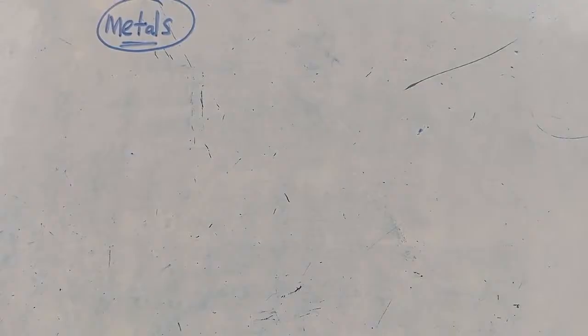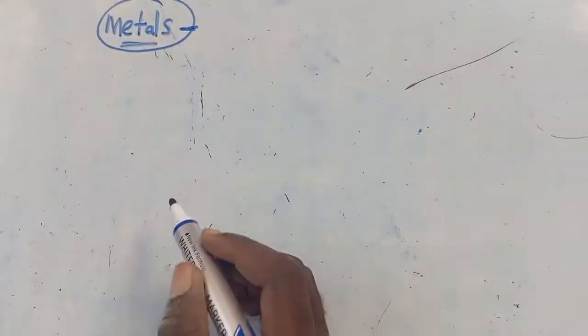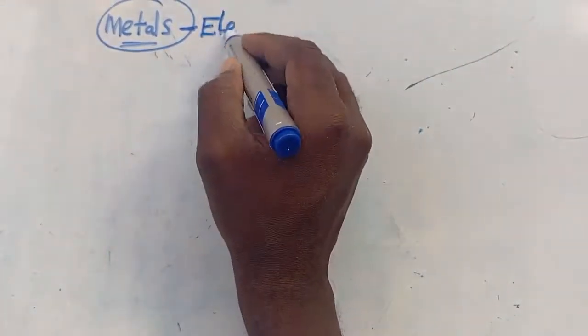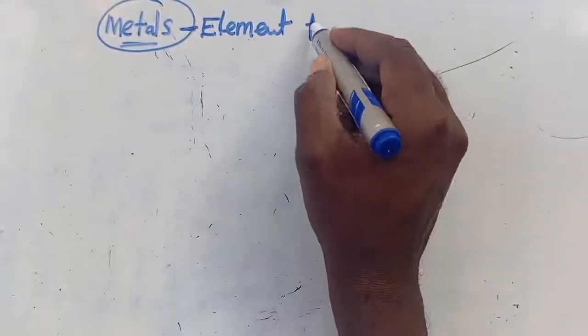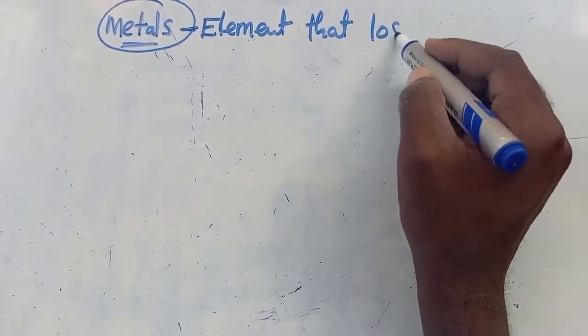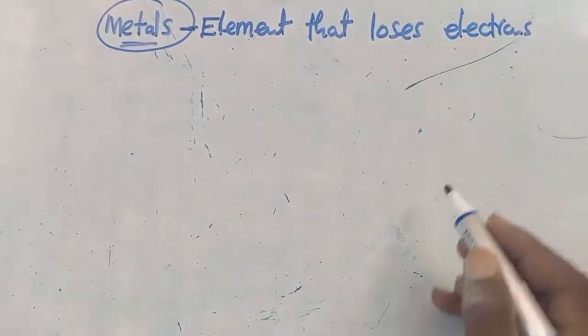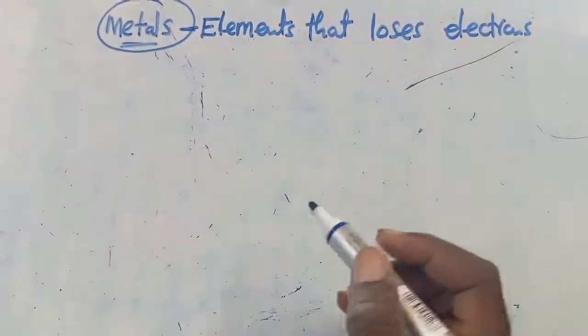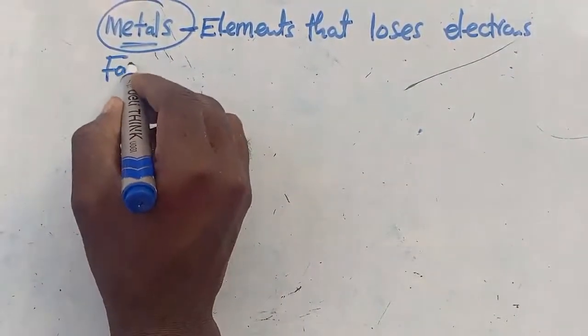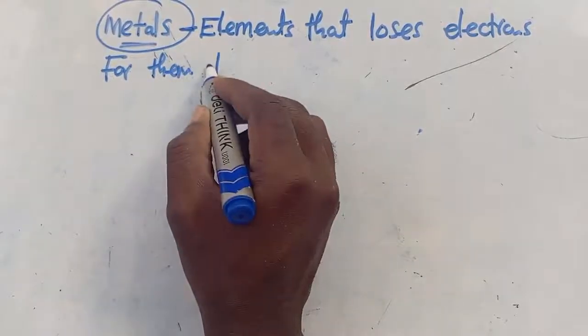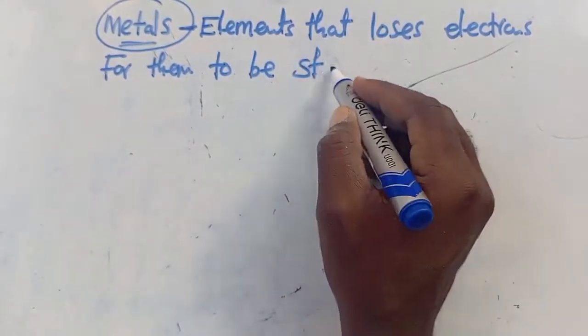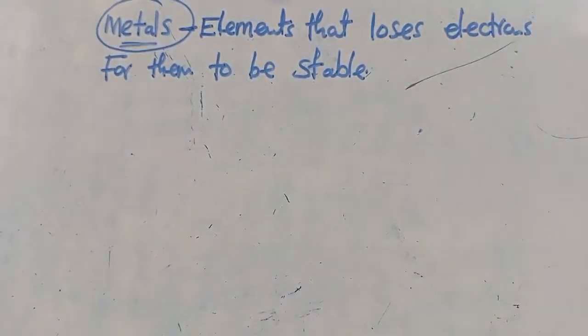When you ask yourself, what is a metal? What do you understand by a metal? Whenever we are talking about metals, we are talking about elements that lose electrons. These are elements that lose electrons for them to be stable. That is a metal. That's how we get to define it chemically.